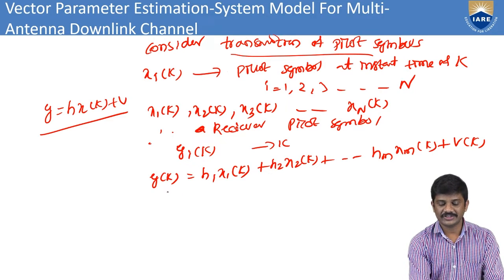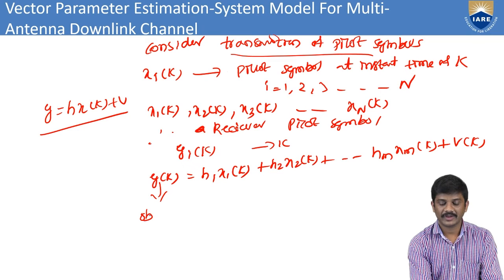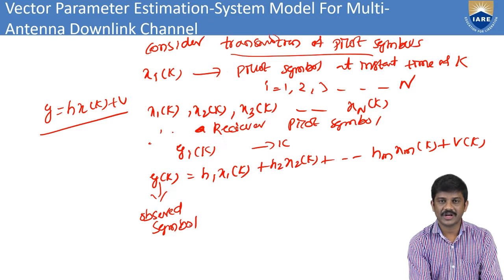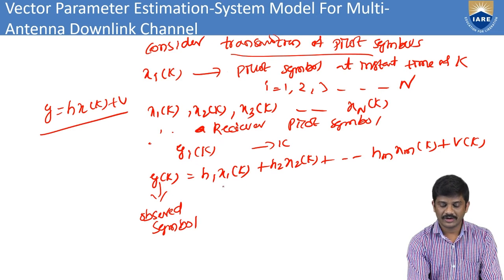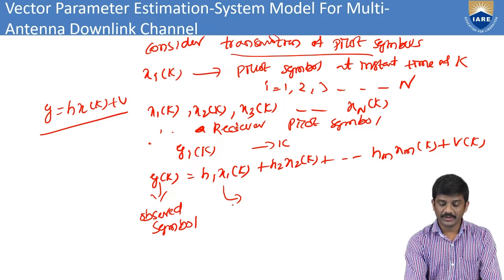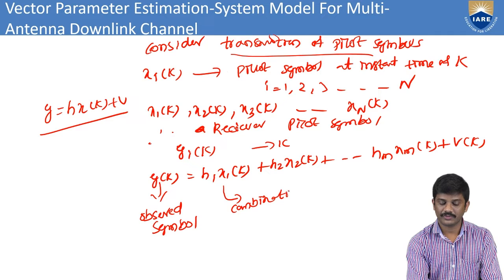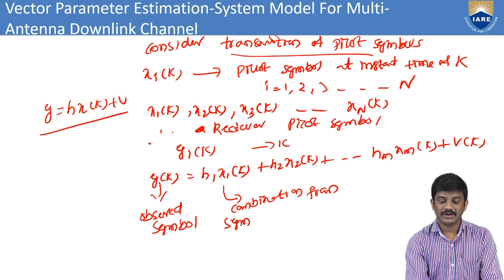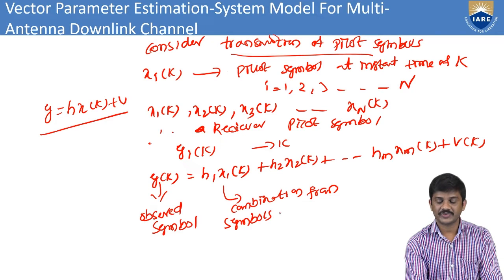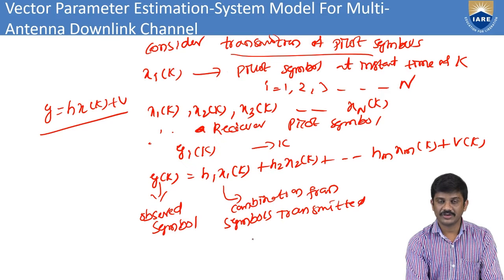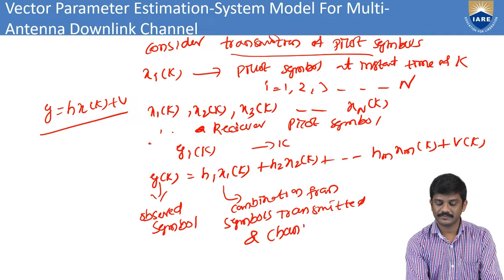Here this is an observed symbol. This is a combination of symbols transmitted and also various channels.